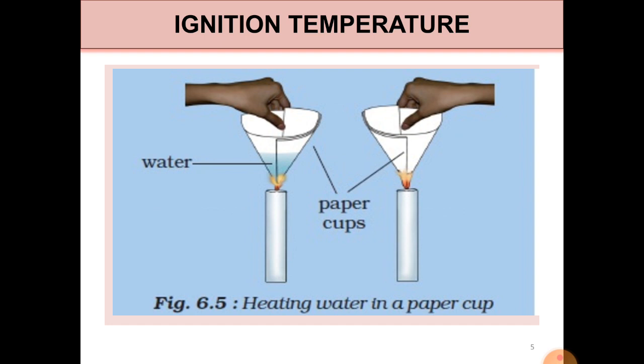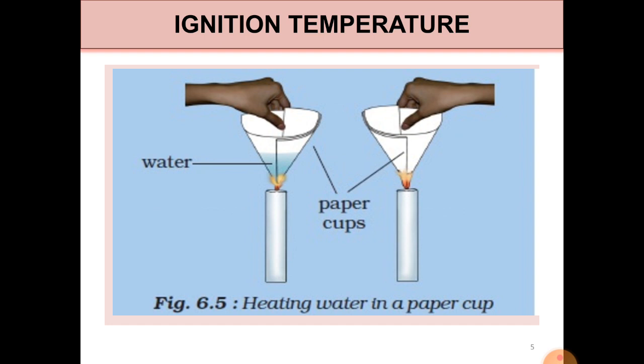Once we place candles beneath them, the empty paper cup catches fire very easily, while in the second case, the heat supplied to the paper cup is transferred to the water by conduction. So in the presence of water, the ignition temperature of paper is not reached, so it doesn't burn.